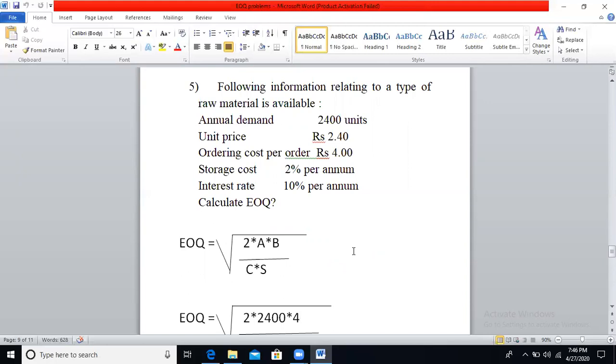It means in carrying cost, if you are taking a loan, you have to pay interest. So carrying cost and storage cost also include the interest rate. So if you want to take storage or carrying cost, you have to club this 10 plus 2, 12%, you have to consider. EOQ is equal to square root of 2 into A into B divided by C into S.